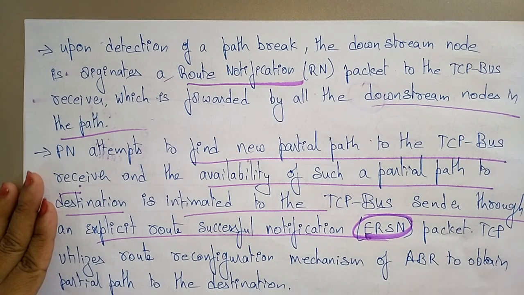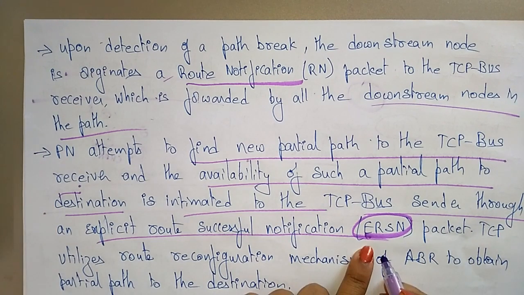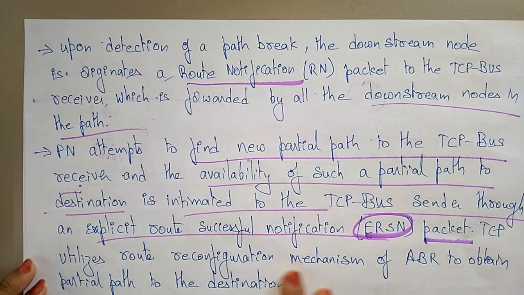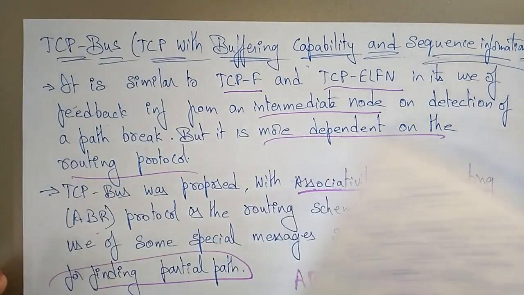Previously it was the explicit route disconnection notification, and whenever we find the correct route, an explicit route successful notification packet will be sent to the TCP bus sender. TCP utilizes the route reconfiguration mechanism of ABR to obtain the partial path to the destination. So that is the operation here.